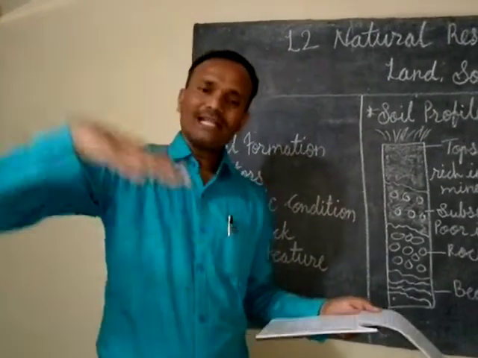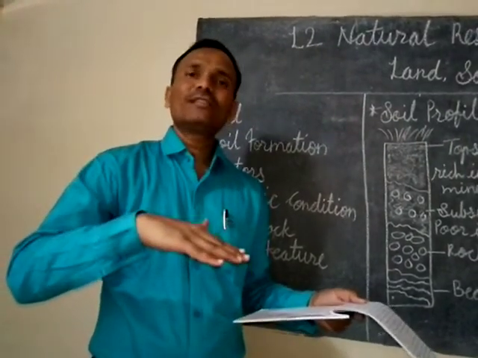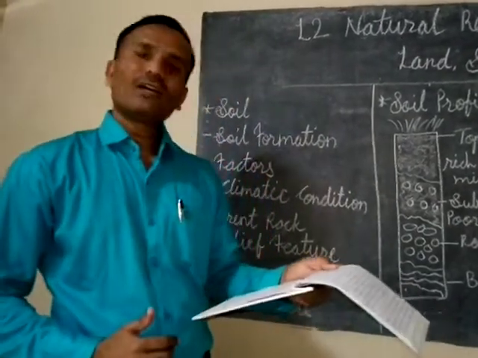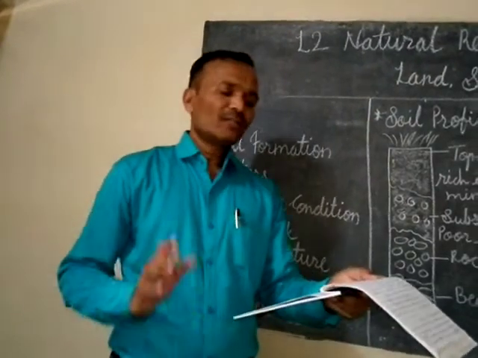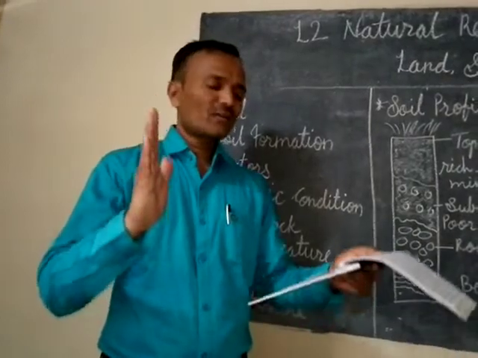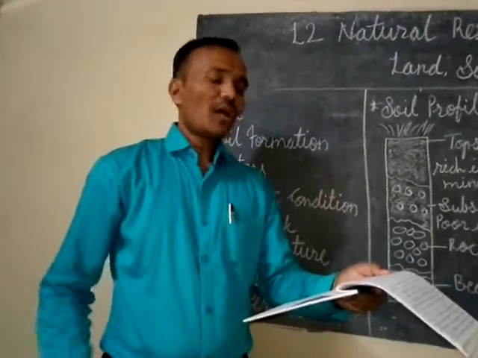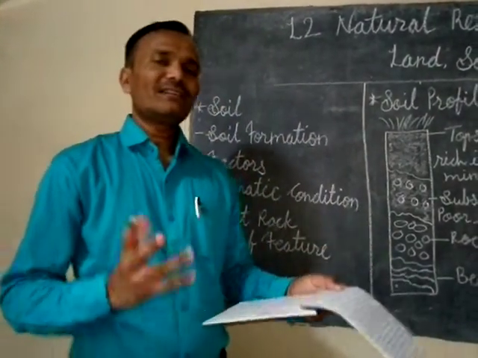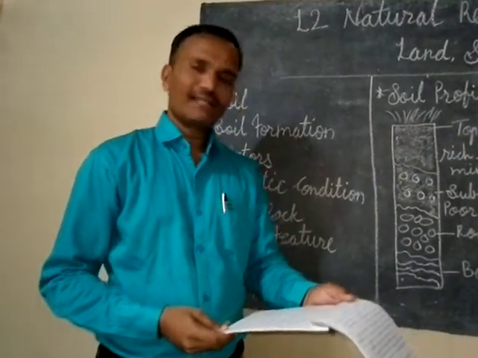If the land has a steep slope, then the water moves down with force and rapidly. So on a steep slope, the weathered rock particles cannot get deposited, that means they cannot stop at one place, they roll down. But on flat land and gentle slopes, the soil can collect at one place very easily.